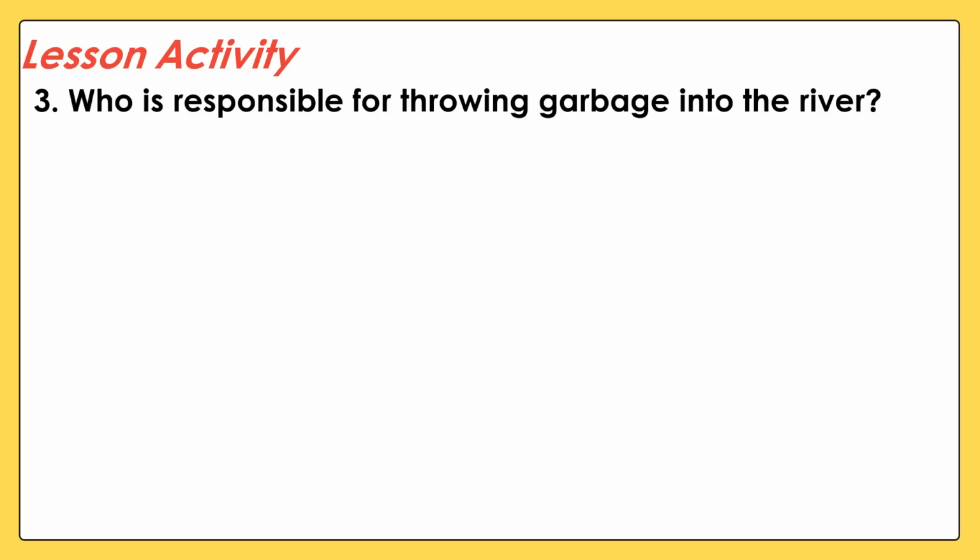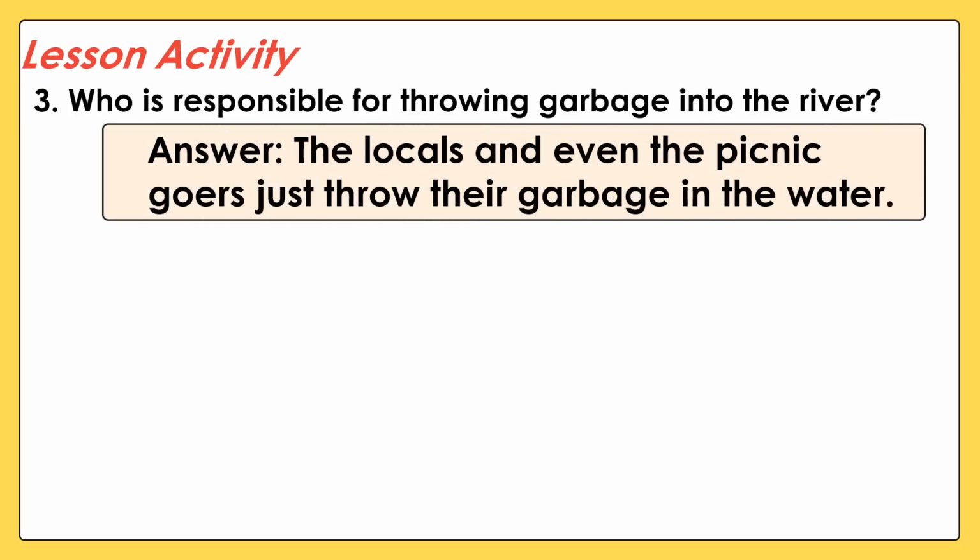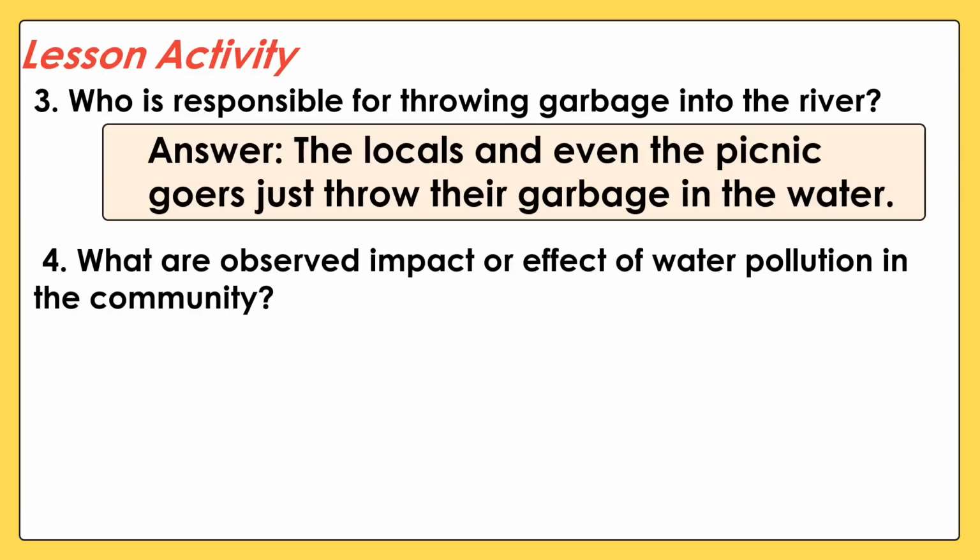Number 3, who is responsible for throwing garbage into the river? The answer, the locals and even the picnic goers just throw their garbage in the water. Number 4, what are the observed impact or effect of water pollution in the community?